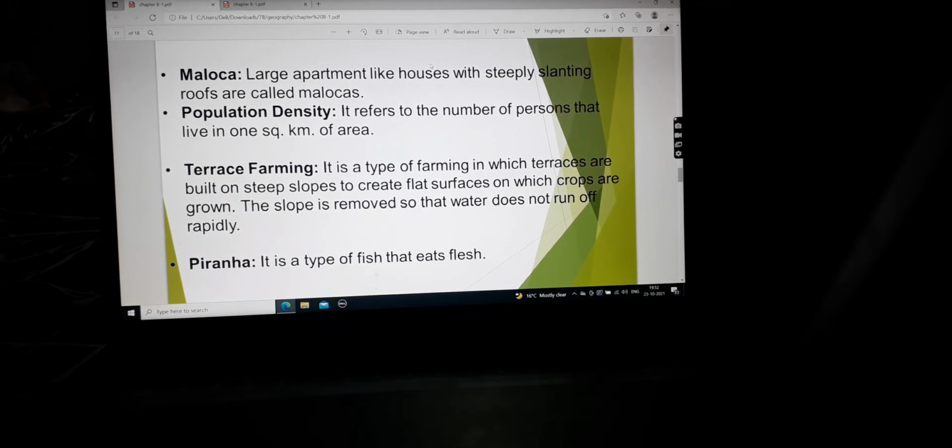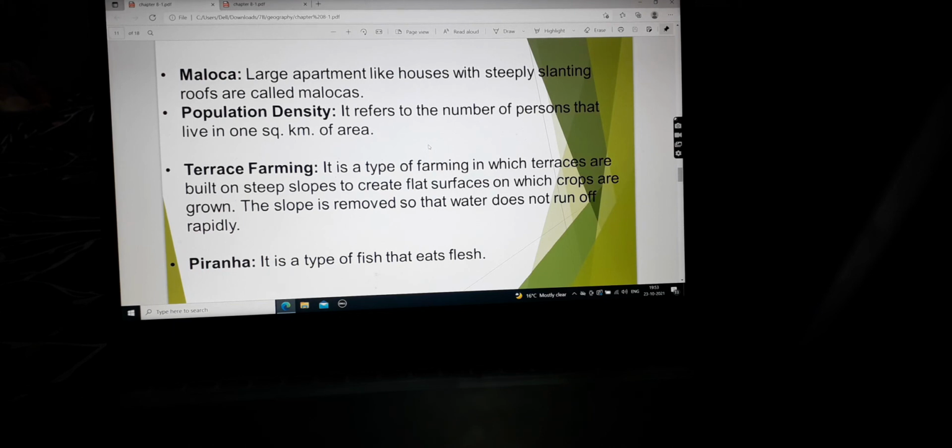Then we come to population density. It refers to the number of persons that live in one square kilometer of area. So supposing this is a 1 square kilometer area, how many people are staying inside this is known as the population density.